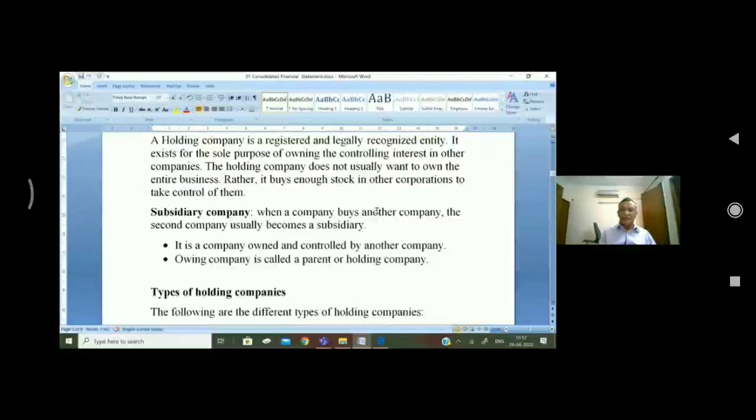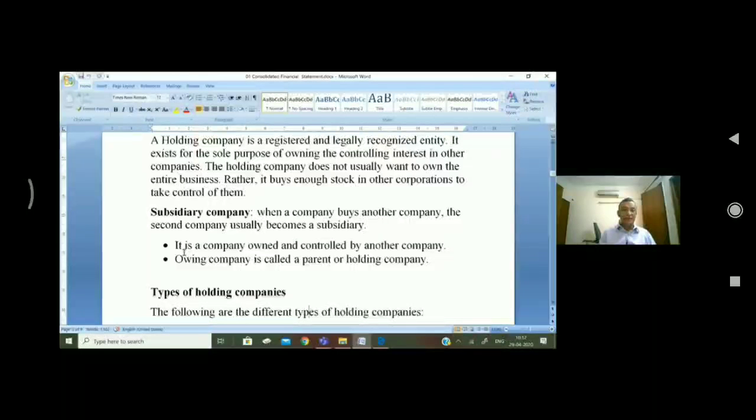When a company buys another company, the second company usually becomes a subsidiary. Now let us say Facebook purchases more than 51% shares of Reliance Industries. Then Facebook will be the holding company and Reliance Industries will be the subsidiary. But this is not the real case. They have purchased only 9.9%, under 10%.